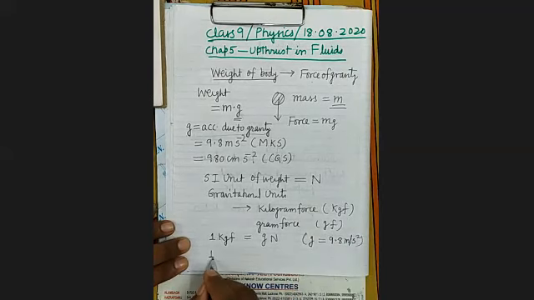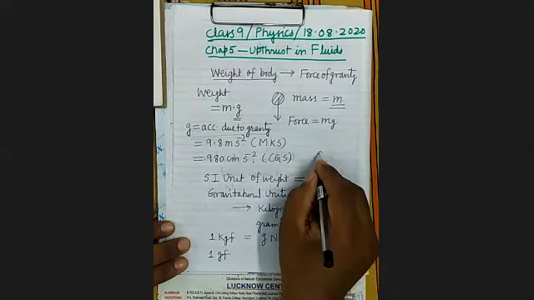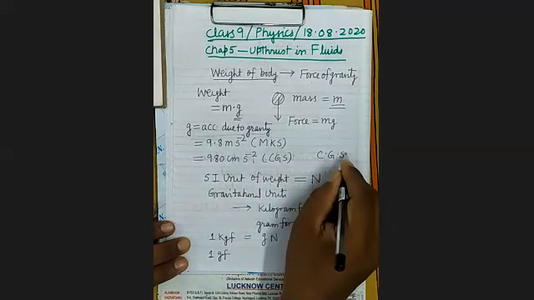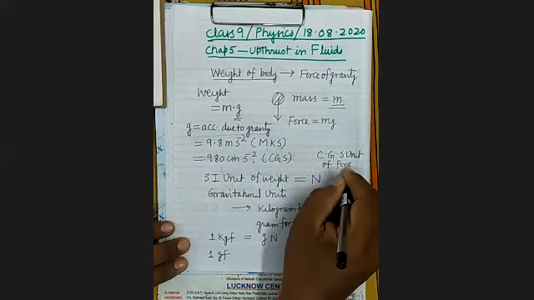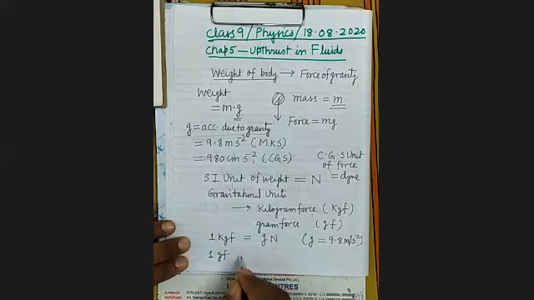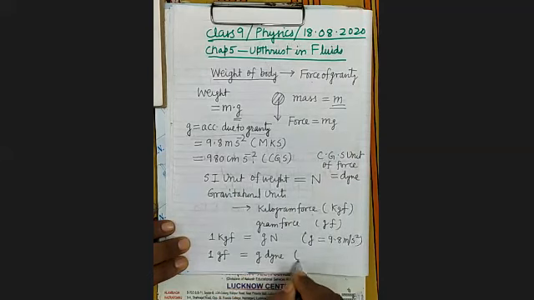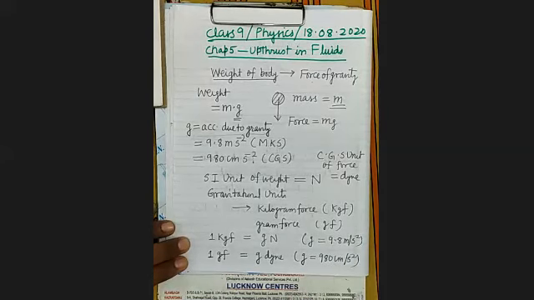1 gram force is equal to how many dyne? Dyne is the CGS unit of force. And 1 gram force equals g dyne. What is the value of g? It is 980 centimeter per second square.